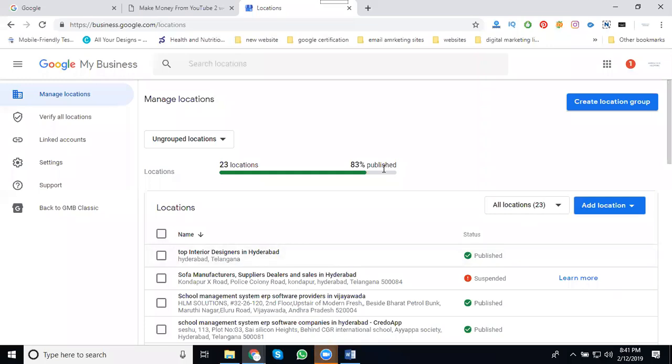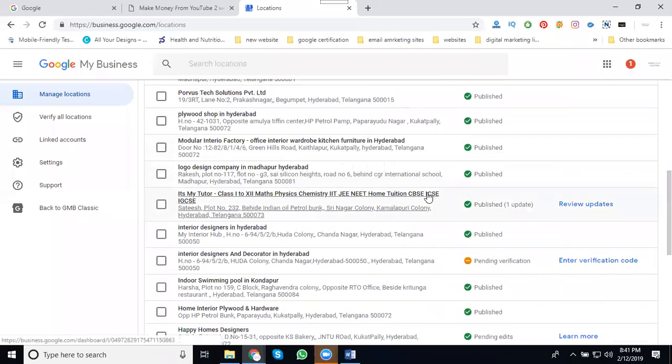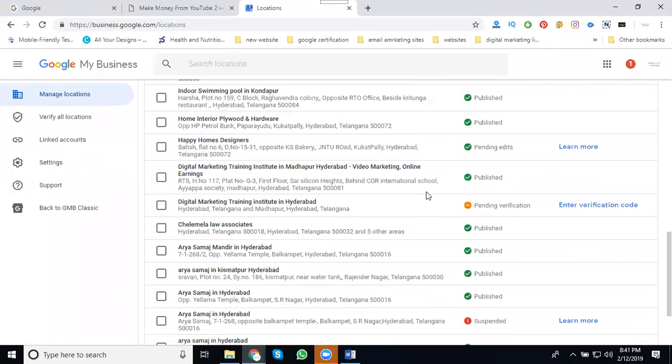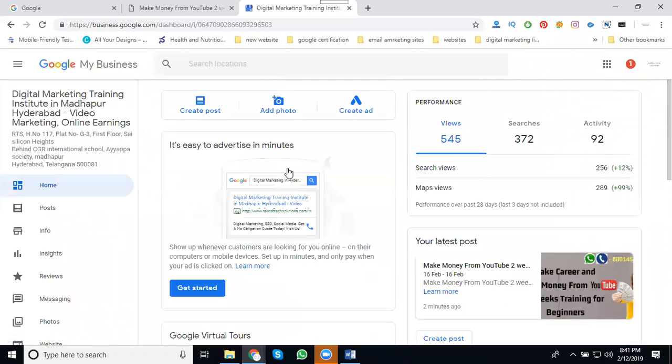So people are asking one question: Sir, can you create ads using Google Map? Yes. When the Google Map listing is published, we can create ads. Your mapping will be published successfully. Once your submission is successful, you can create your ads.